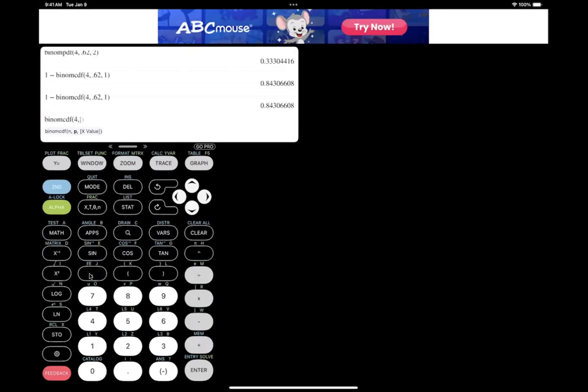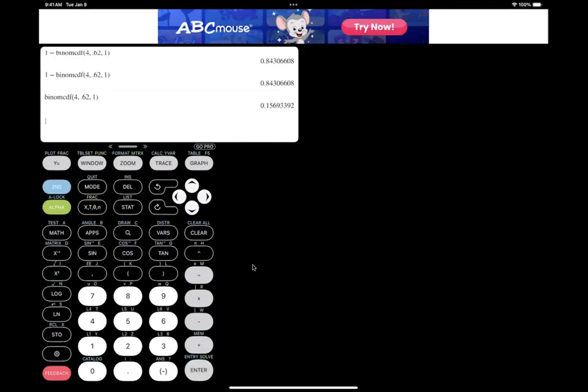And p, the probability of success, is 0.62. And then use a comma. And then remember that it is fewer than 2. So 2 minus 1 is going to be 1. So enter 1 and then hit enter.